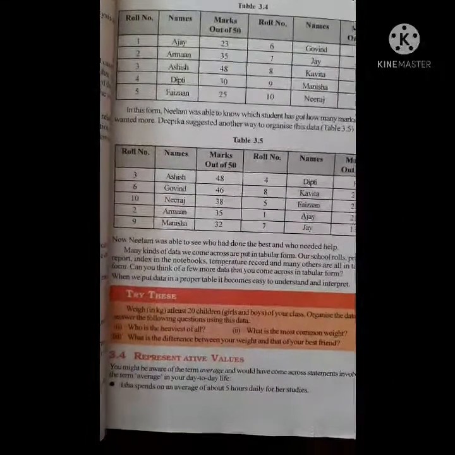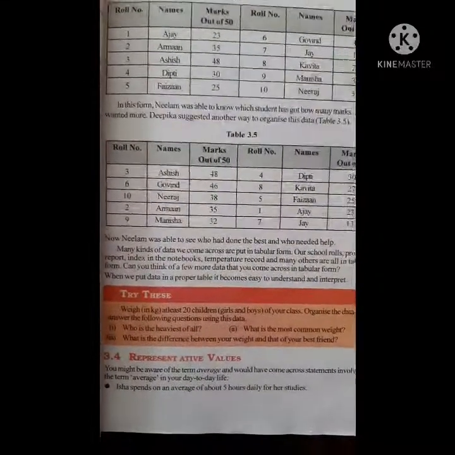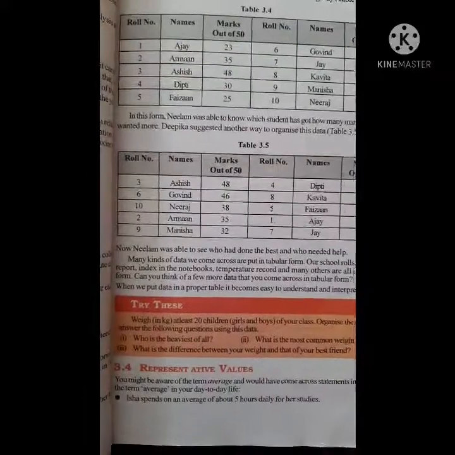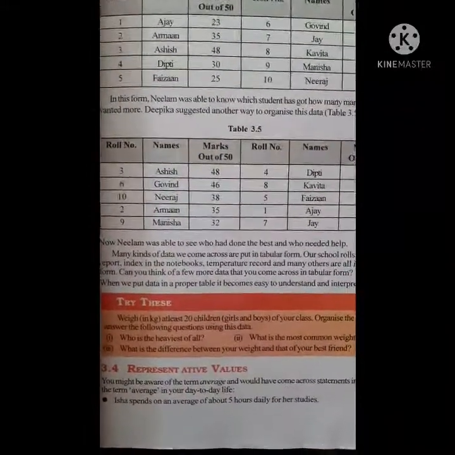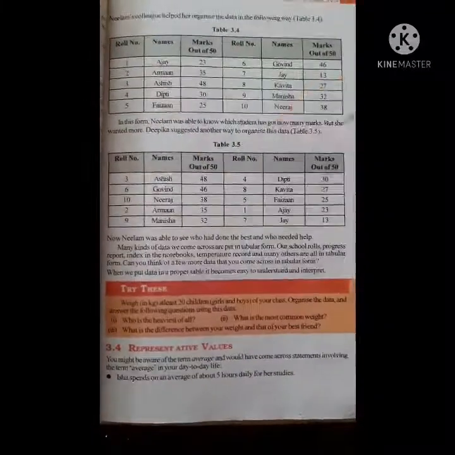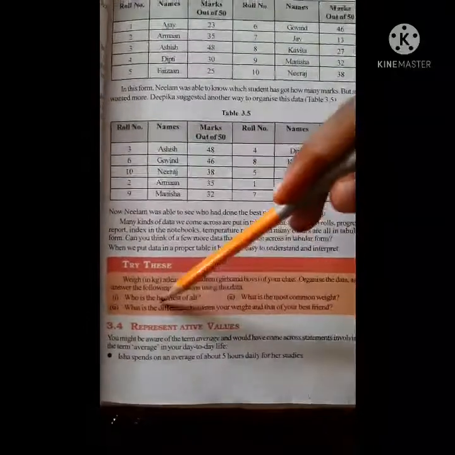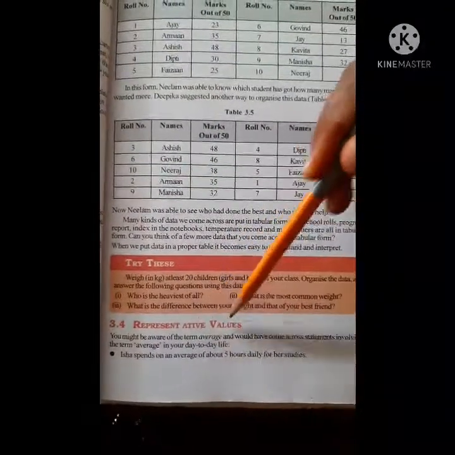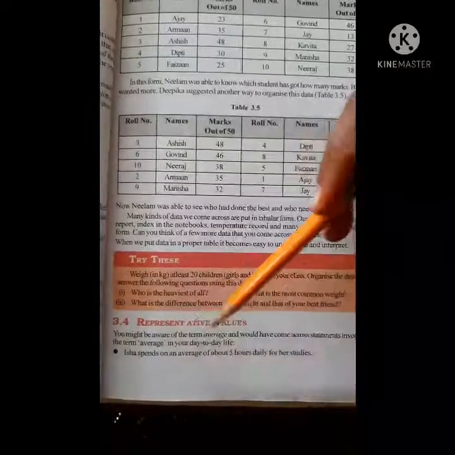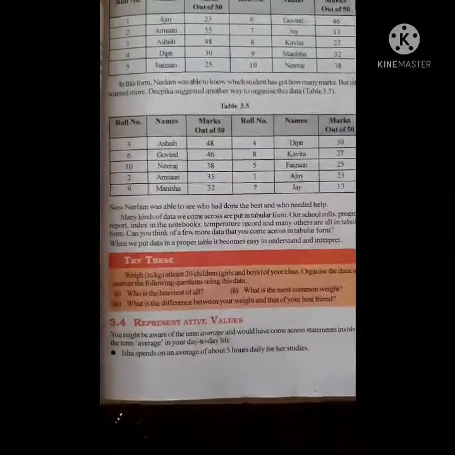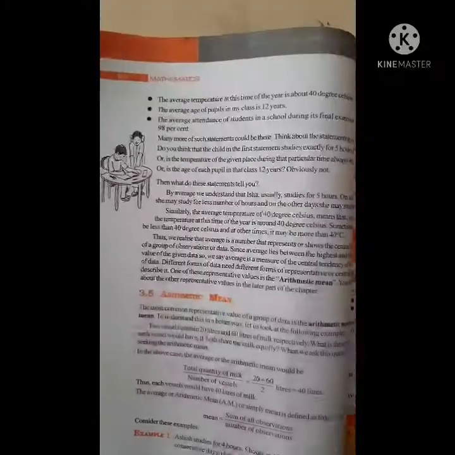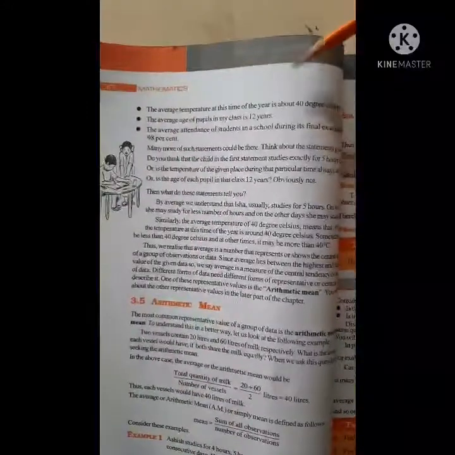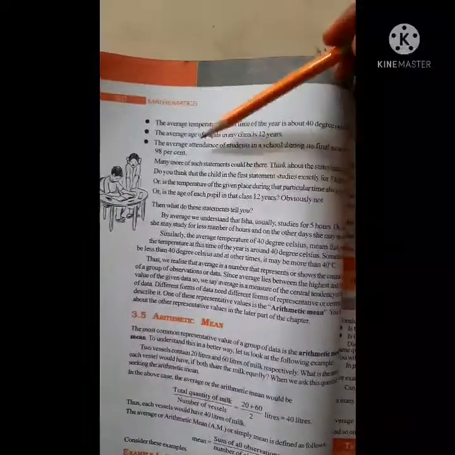Here the data is arranged according to the given information. Now what to do? We have got the data and arranged it. Now, representative values, the term average. We have to find the average. How can we find the average? Let us see how we can find the average.